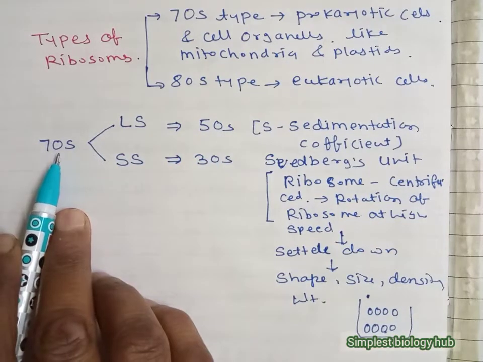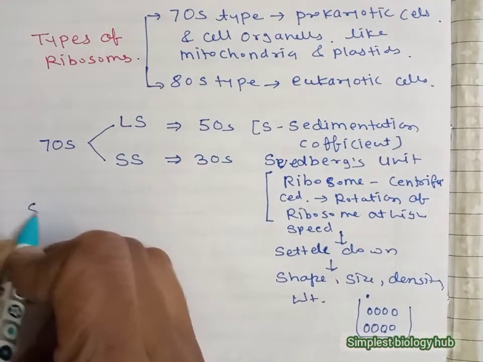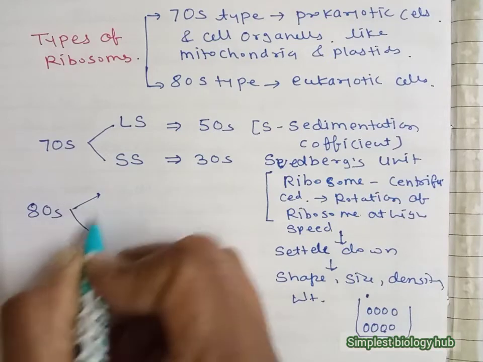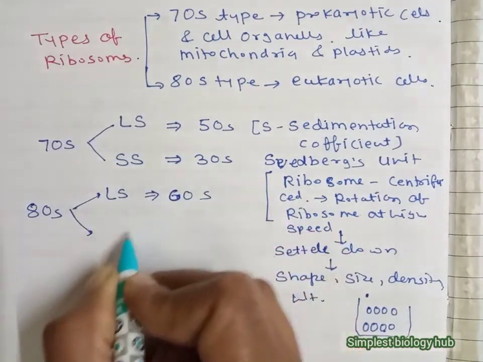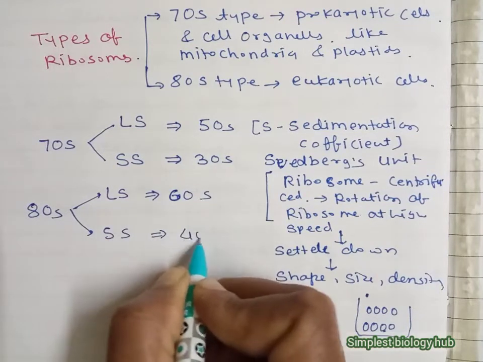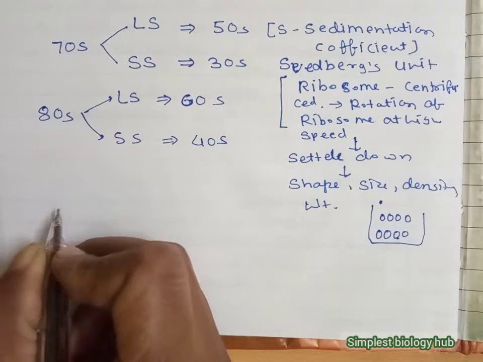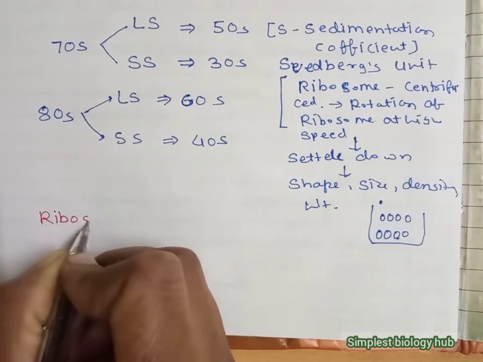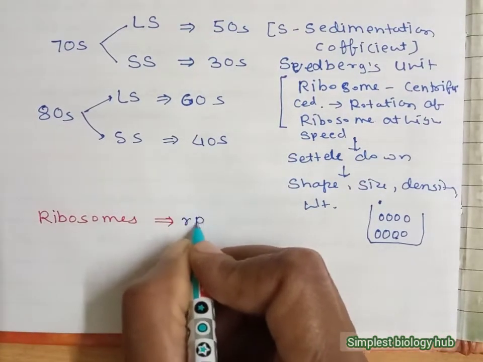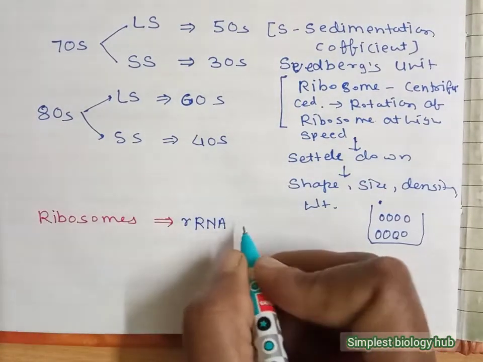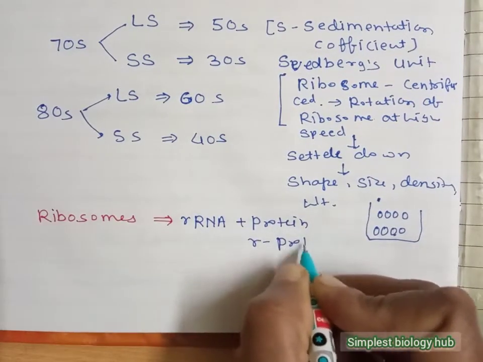So the 70S type of ribosome is divided into the 50S and 30S types of subunits, while the 80S type of ribosome has a larger subunit of 60S type and a smaller subunit of 40S type. Now we say which components are present in ribosomes. Ribosomes are generally made up of rRNA, that is ribosomal RNA, plus protein, and the R type of protein is present here.